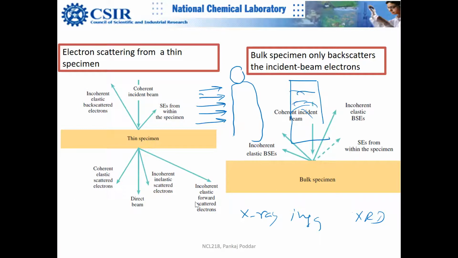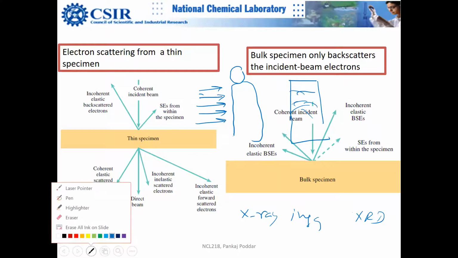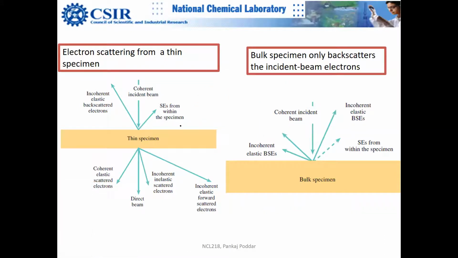I have a question, sir. What is scattering loss? Scattering loss is basically energy loss which happens once the particle has scattered.